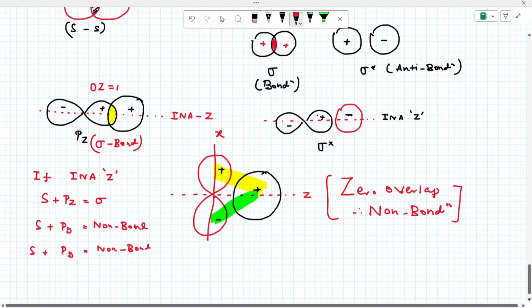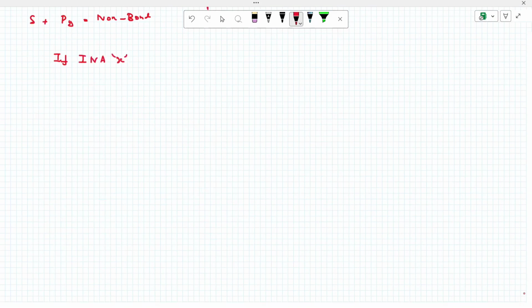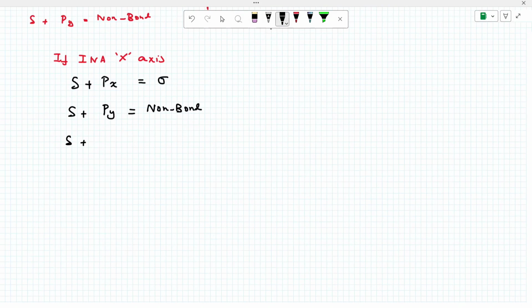Similarly, if the axis is the X axis, what axis is it? It is X. Then S plus PX forms a sigma bond. Yes or no? S plus PY forms non-bonding, zero overlap. Similarly, S plus PZ also forms non-bonding.